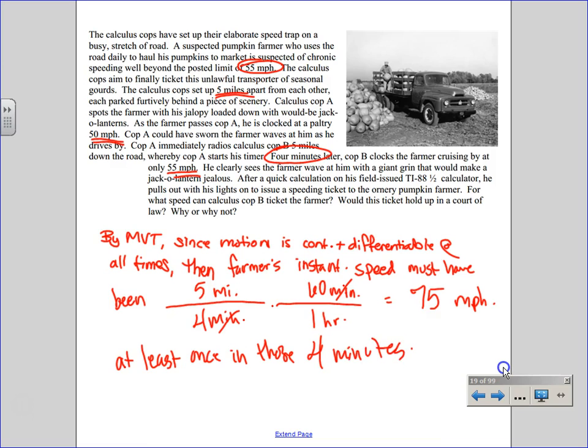So we're not going to talk about the law and whether or not they could actually get him on that very solid mathematical evidence, but they're just trying to have you think through MVT in a very practical example.